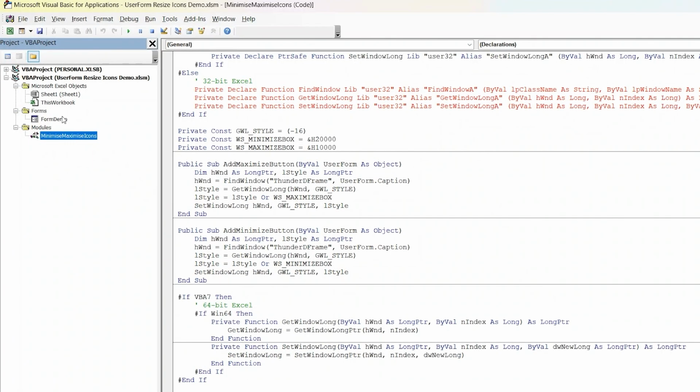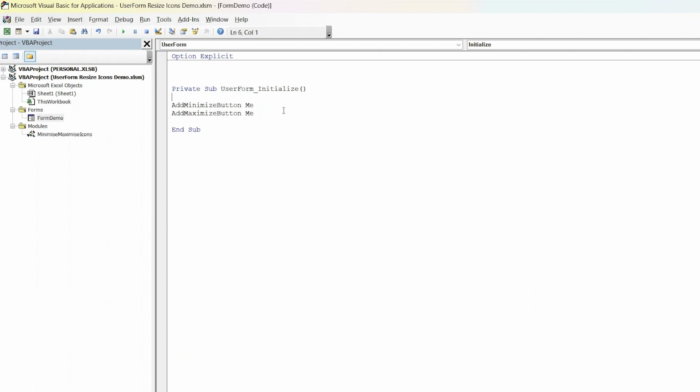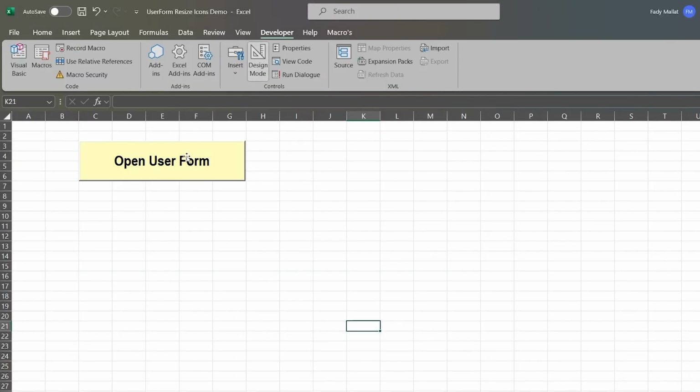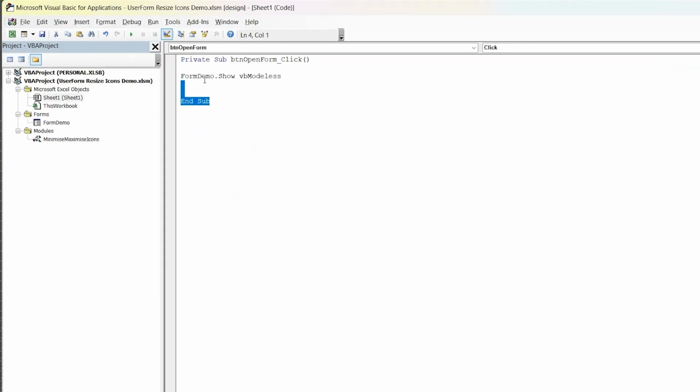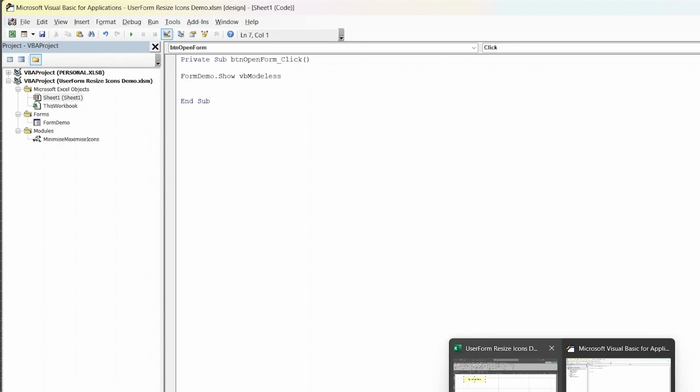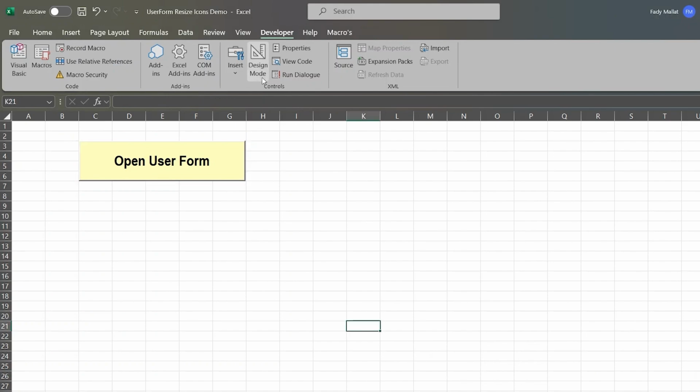Now let's get those maximize and minimize buttons into your user form. By using the Add Maximize button and Add Minimize button subroutines, you're not just adding buttons, you're equipping forms with the same basic controls you'd find in a low-tech command center from a basic low-budget sci-fi movie.